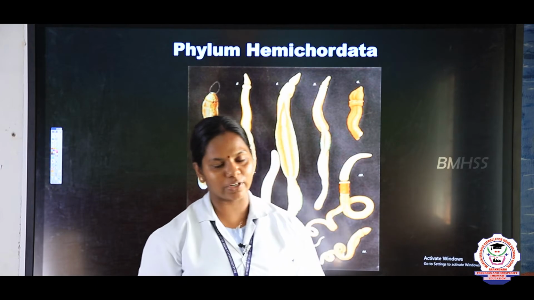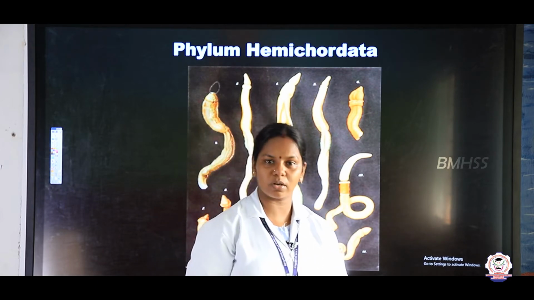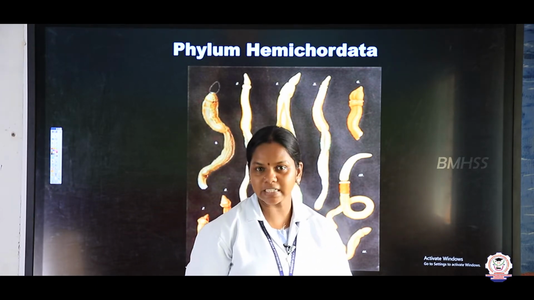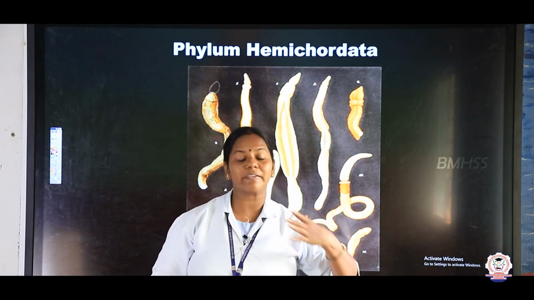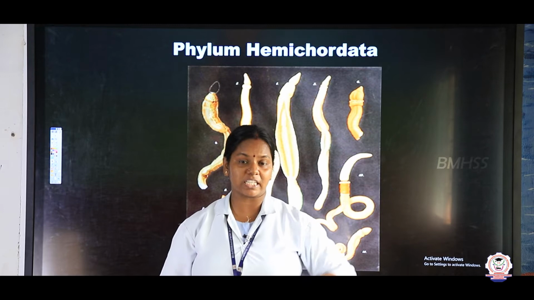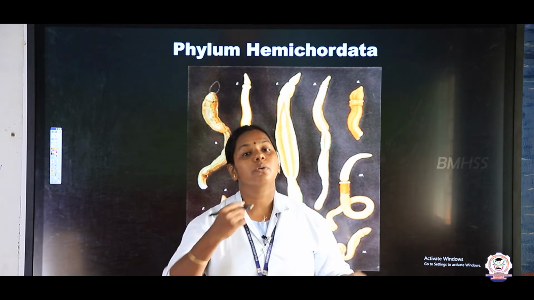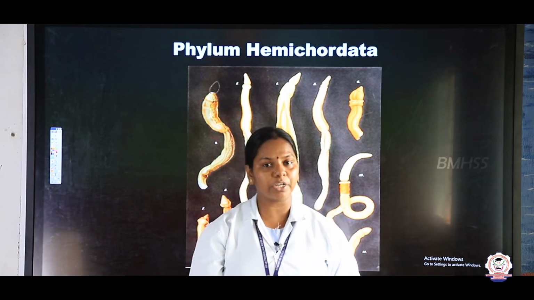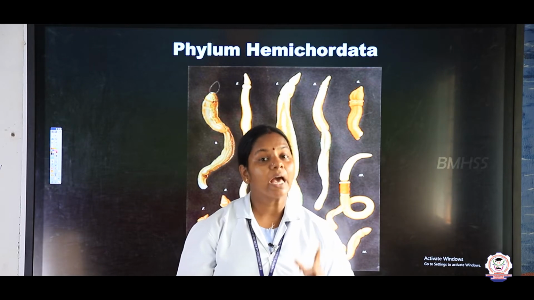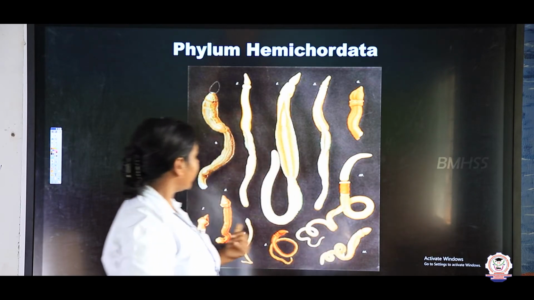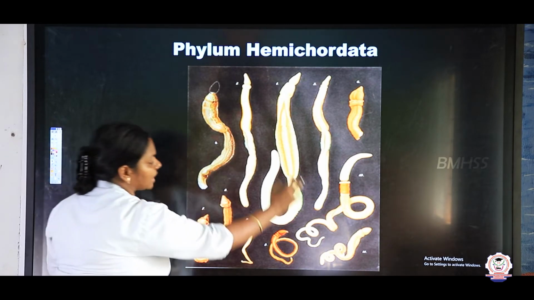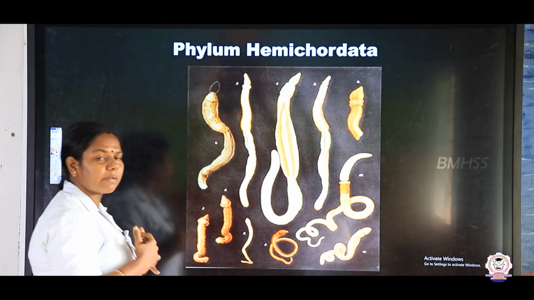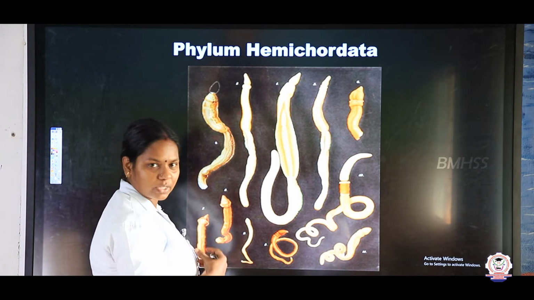Children, today we are going to see 11th standard zoology, the second chapter, Kingdom Animalia. In this chapter, we have discussed some of the phyla. We have discussed from Porifera to Echinodermata, and now we are going to discuss the phylum Hemichordata, right? Can you see these images? Yes, these are all the hemichordates. Why was it named hemichordates? Let us look into the reason.